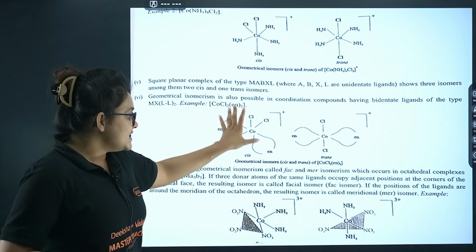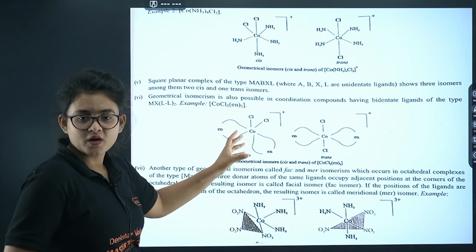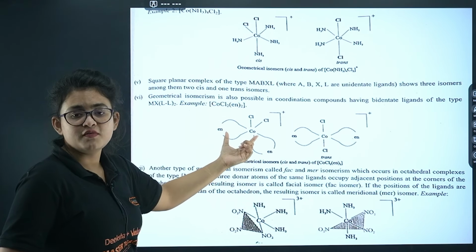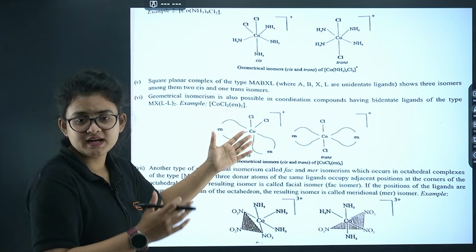So now, if they are cis, they exhibit optical isomers as well. Okay, so from the cis you can further draw another, dextro and levo. That's a different case, optical isomers.